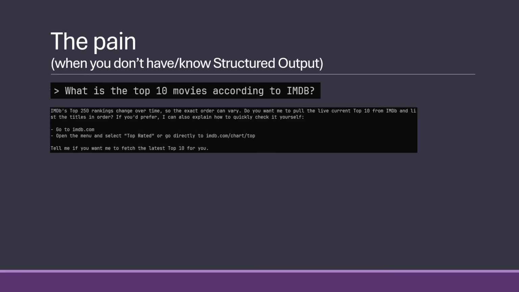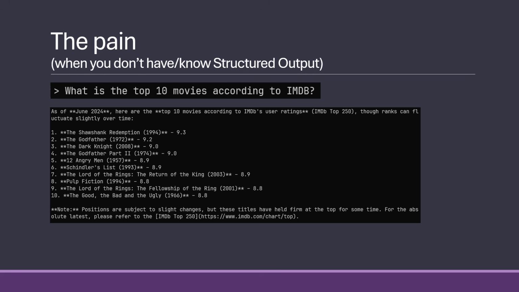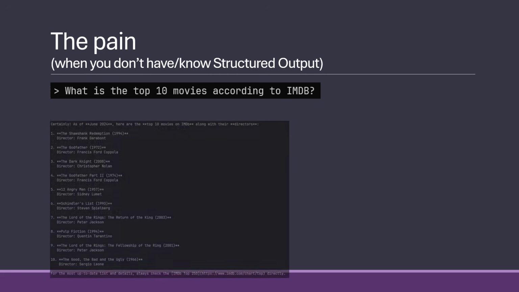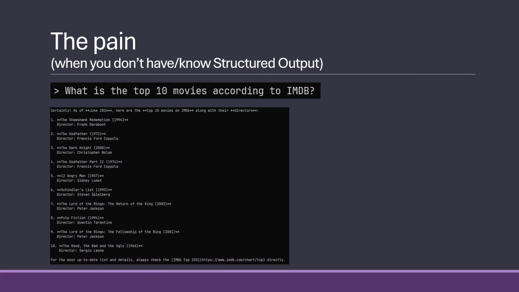Sometimes it will even come back and say, this is too risky to give you, but here is a step-by-step guide on how you find it yourself. Here I wouldn't be able to even get the movies. Here I get it back in a different format again, with a different model. And in this case, it thinks it's better to give back the score as well. And in a totally different format, where it gives back the director as well.